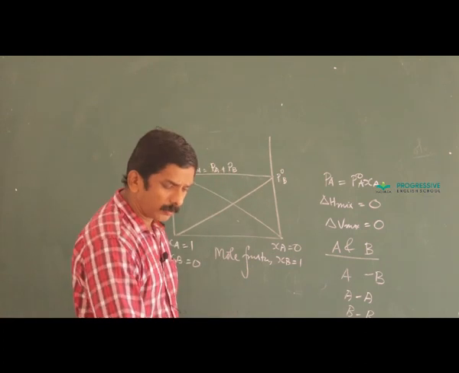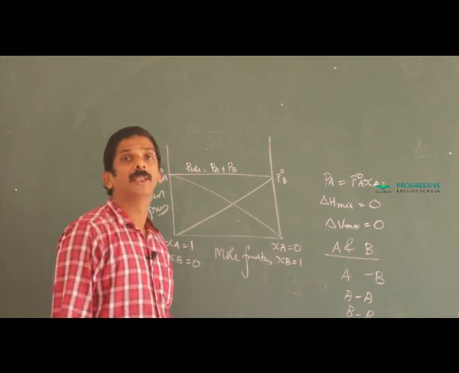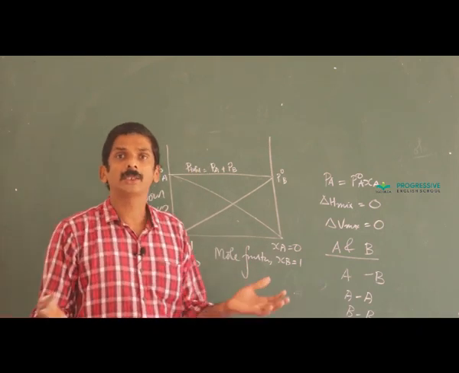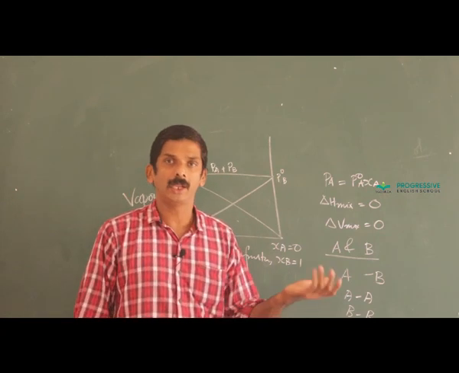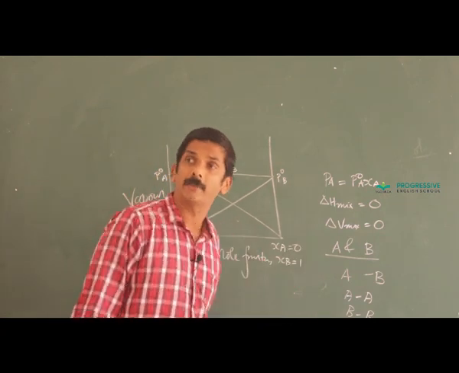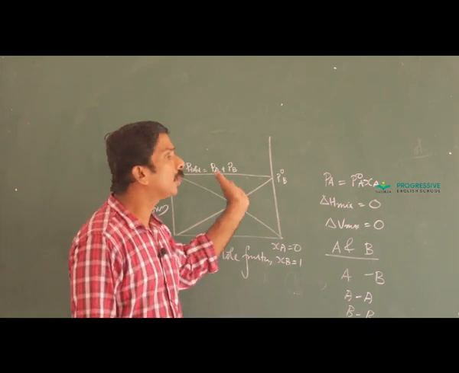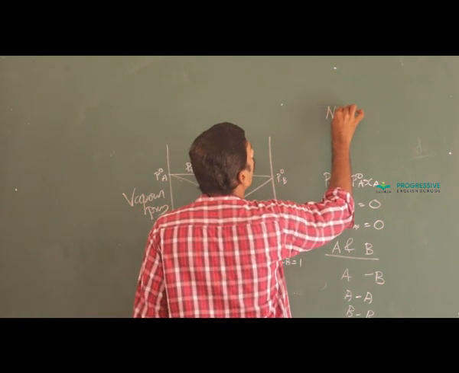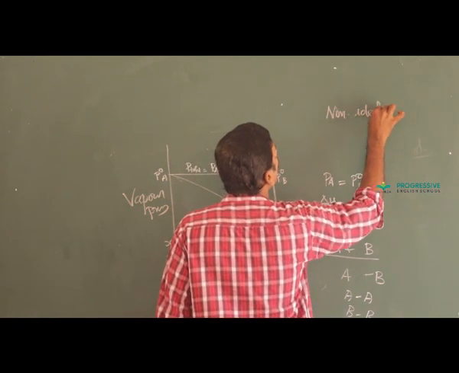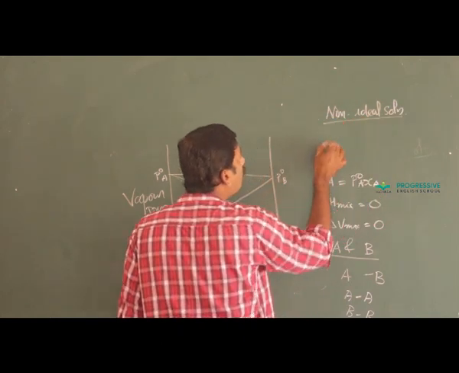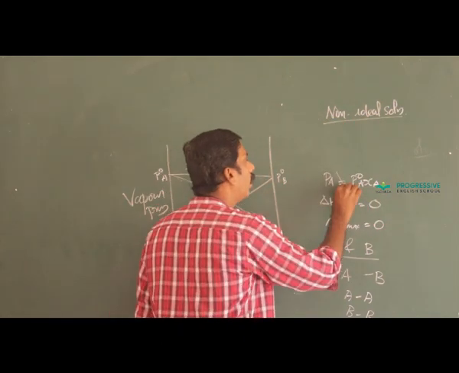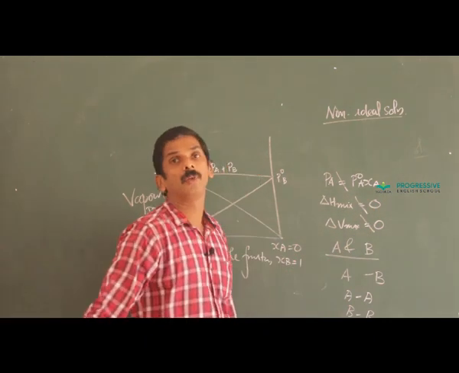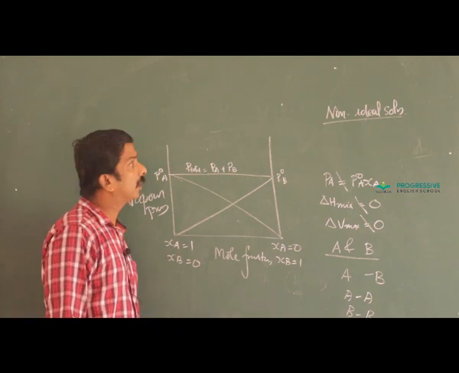Most of the solutions, as in the case of the states of matter we studied, where we discussed ideal as well as real gases, most gases deviate from ideal behavior. In the same way, most of the solutions deviate from ideal behavior. Such solutions are called non-ideal solutions. For such a solution, PA not equal to P0A XA, delta H mixing not equal to 0, delta V mixing not equal to 0.